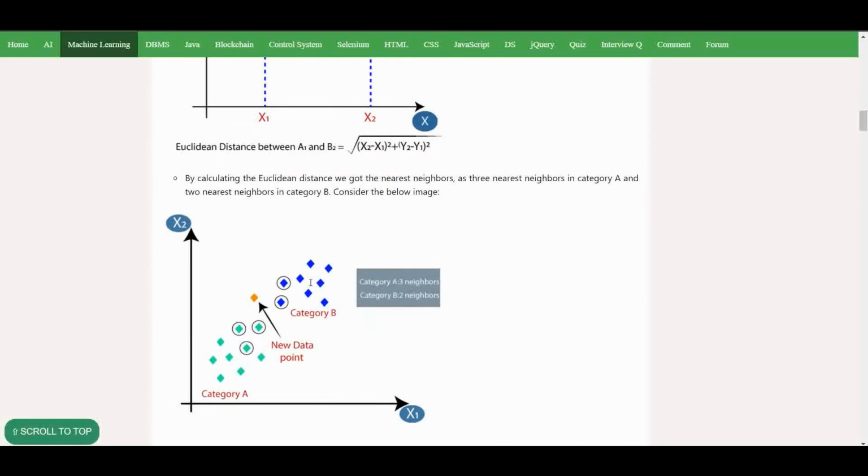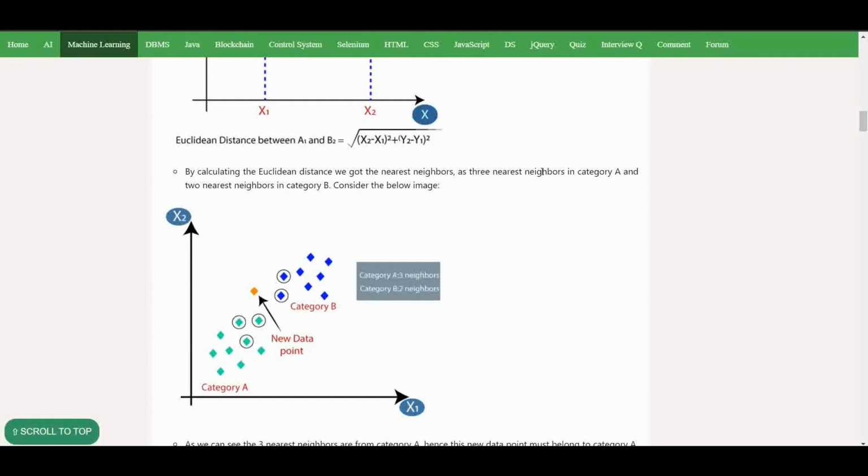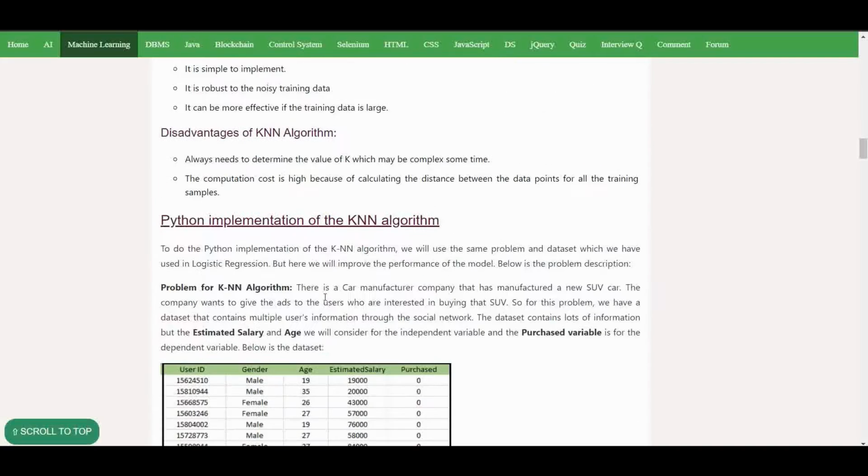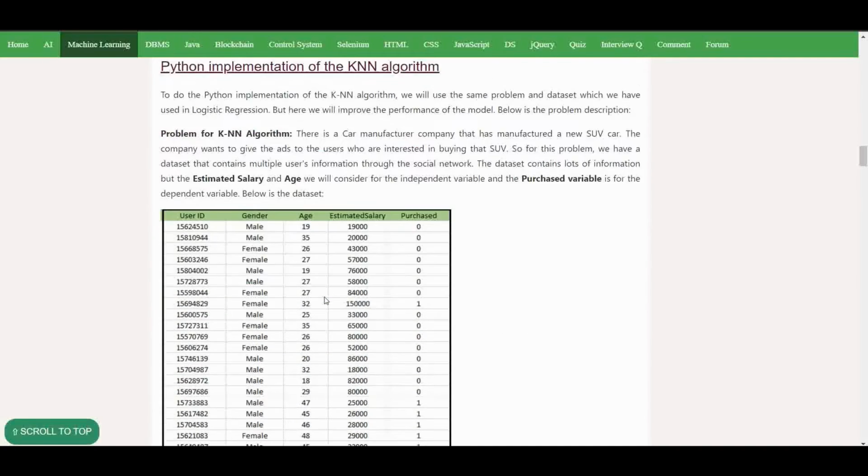By calculating the Euclidean distance, we got the nearest neighbors as 3 nearest neighbors in category A and 2 nearest neighbors in category B. Consider the image below. As we can see, 3 nearest neighbors are from category A. The new data point must belong to category A. So basically, we will implement the Python implementation.